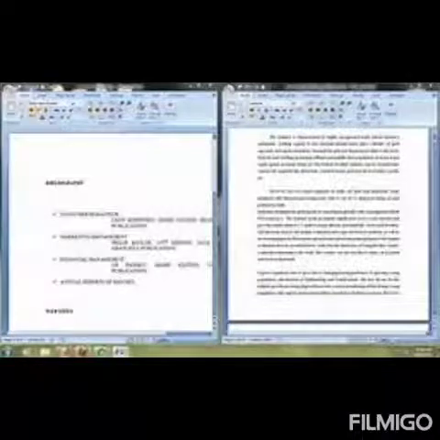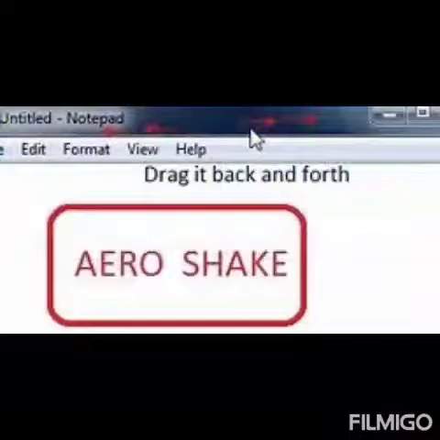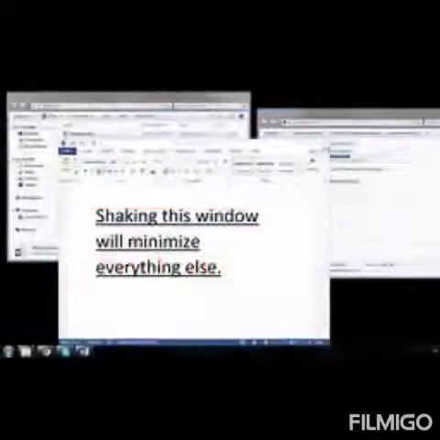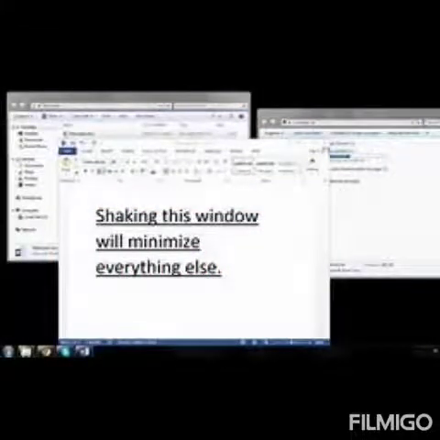Now we have the next feature, Aero Shake. It allows us to quickly minimize every open window except the one we are shaking. That means only the window which we are shaking will remain open. All others will get minimized.